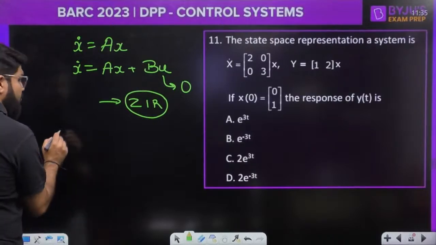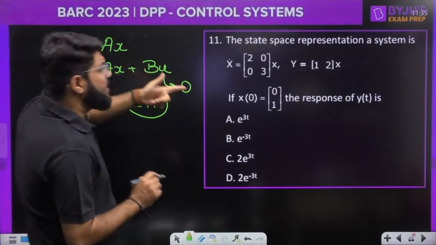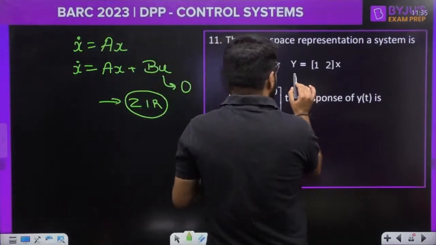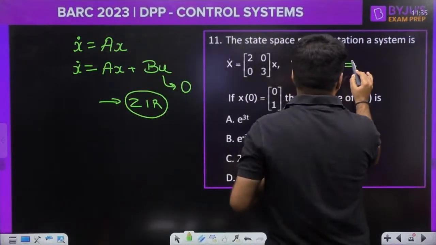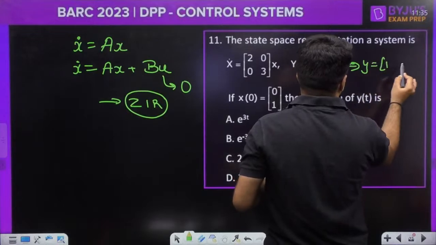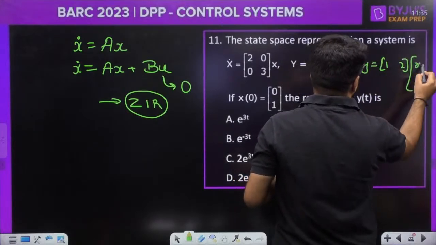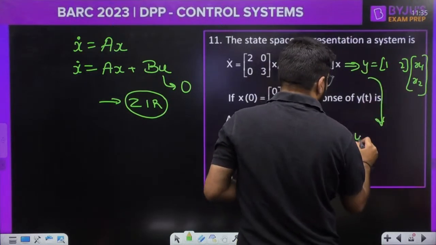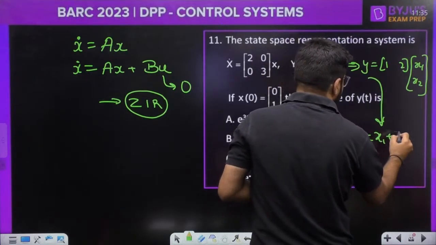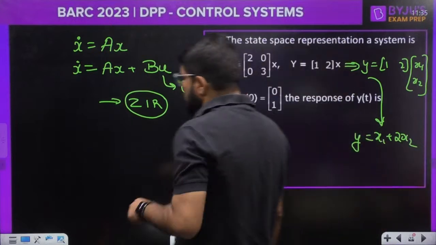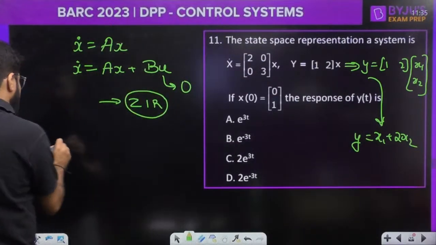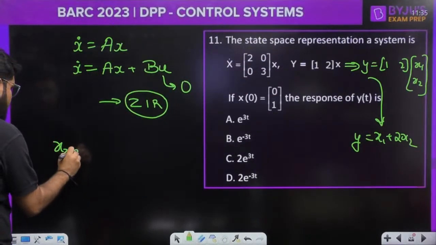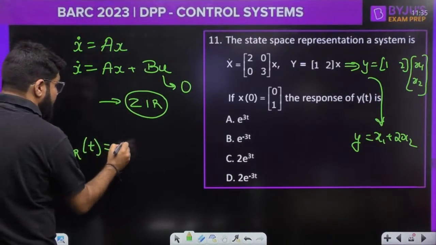And what is the formula for zero input response? First we will solve the state vector. Now, what is the output? This is y is equal to [1 2] x. x means x1, x2, the state vector containing both the state variables. So y is equal to x1 plus 2x2. So first you should find the xzir, the solution of the state vector xzir, and that is given by the formula